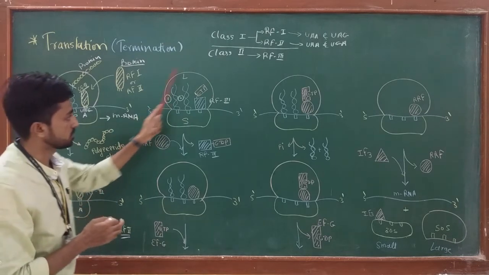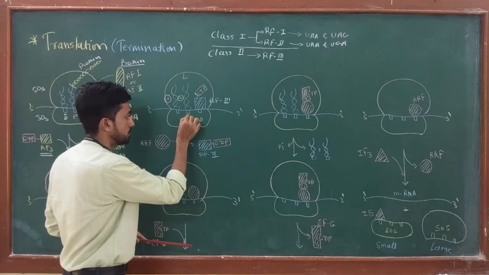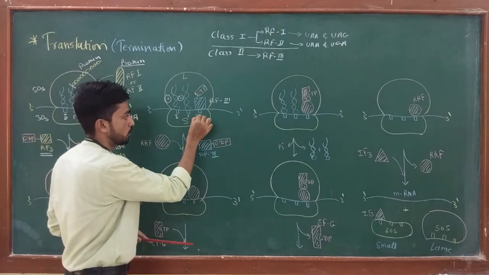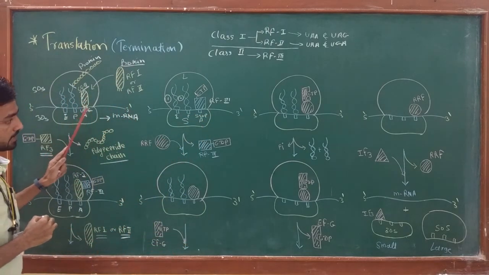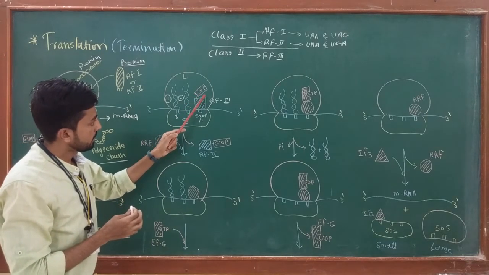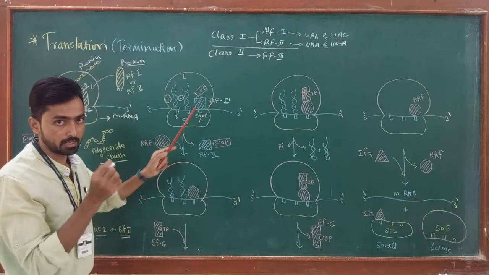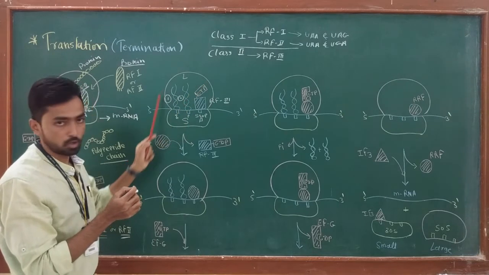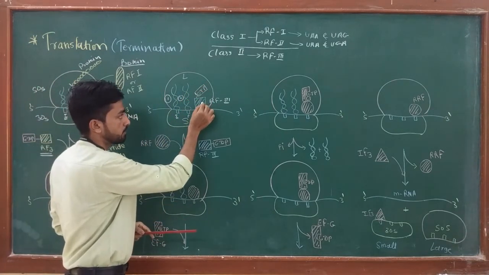Now this type of structure is produced. You have to remember this is the A site, P site and E site of the small subunit, and the A site has the stop codon. We take the example of stop codon UAG. Now, the factor binding center, which is always present close to the A site on the large subunit, cleaves the GTP present on RF3.